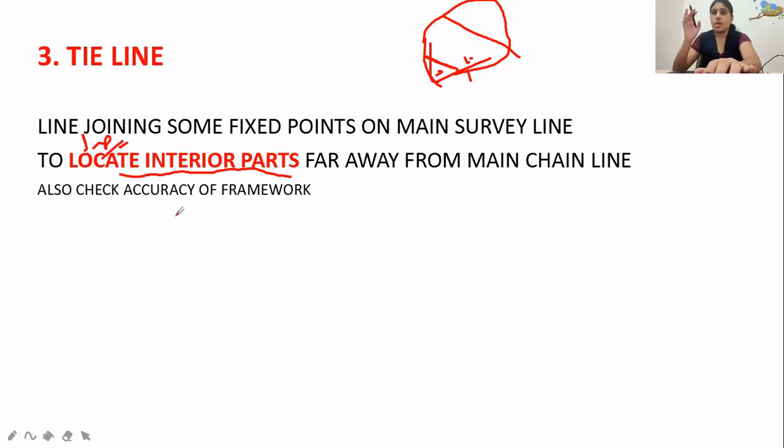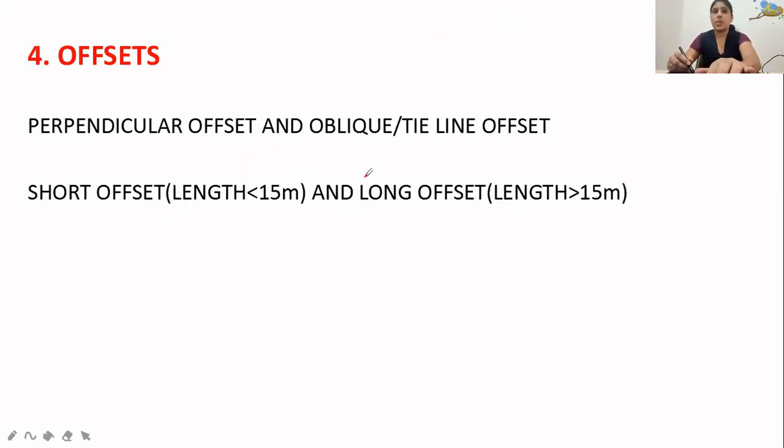Whenever a question asks to check the accuracy of the framework, you have to mark that check line only. Tie line application is to locate the interior parts. Offset: I said offset is perpendicular offset and also oblique or tie line offset. Perpendicular offset means, if from this line I have to mark a point over here and I am taking a correct perpendicular, that is perpendicular offset. But if I am taking an oblique, that is called oblique or tie line offset.